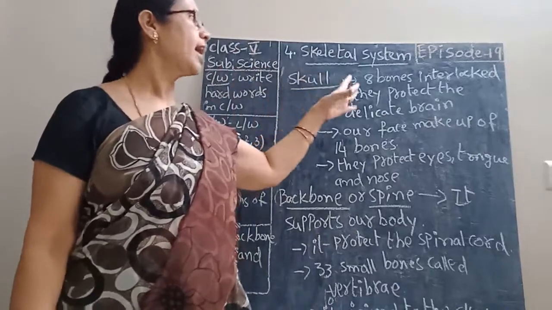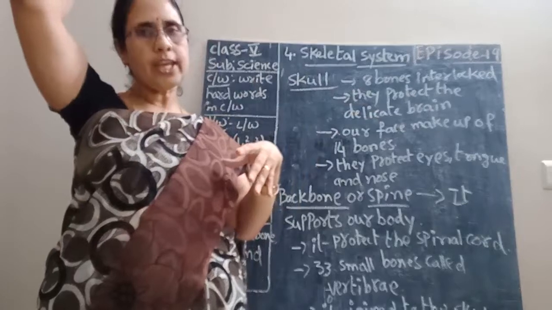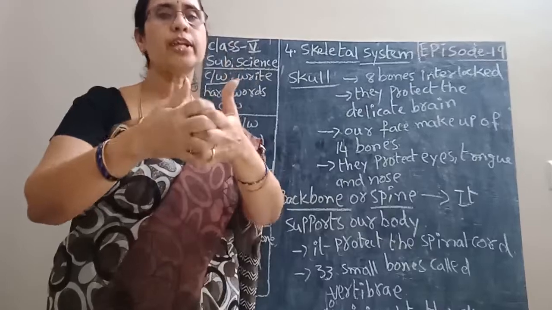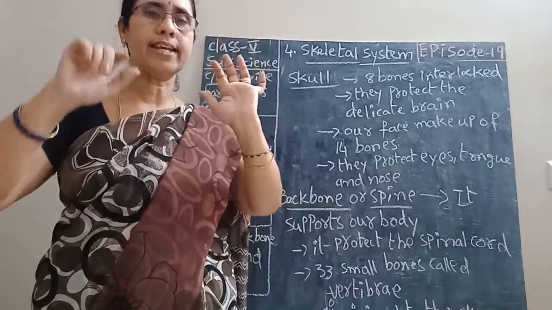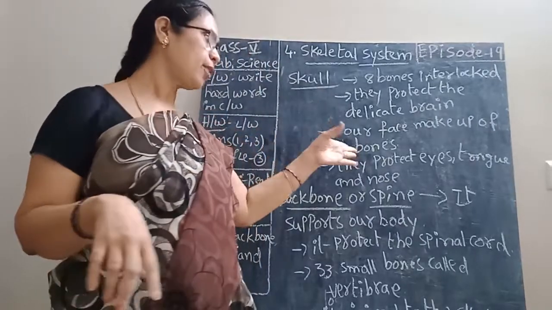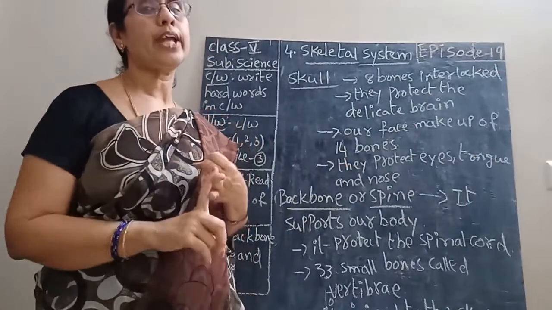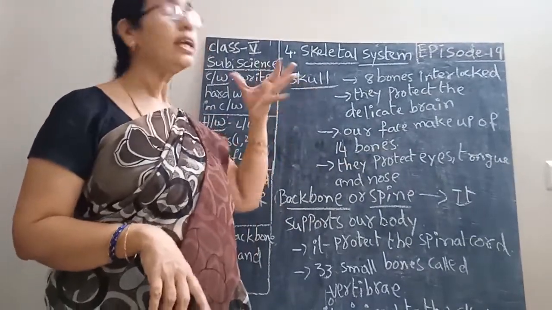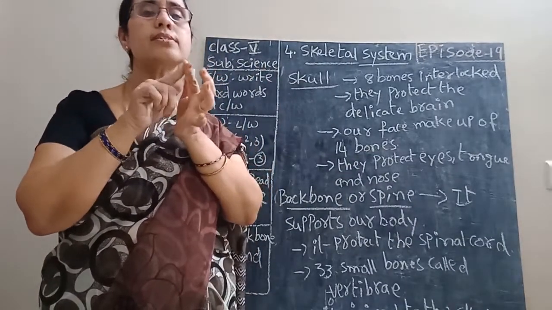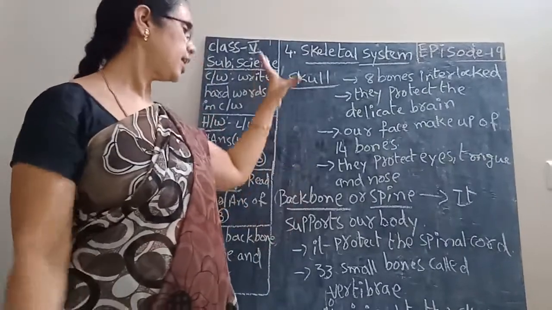Okay, children. In the skull, 8 bones are interlocked and protect the delicate brain. Here only 8 bones are there, locked like this, and they protect the delicate brain inside the head. Next, in the face part, there are 14 bones. They protect the eyes, tongue and nose. The upper jaw cannot move, and only the lower jaw moves, so that we can eat and talk. Okay, children, so that is about the skull.